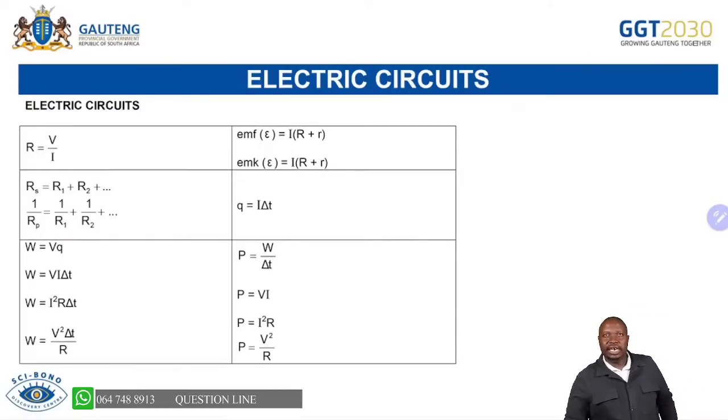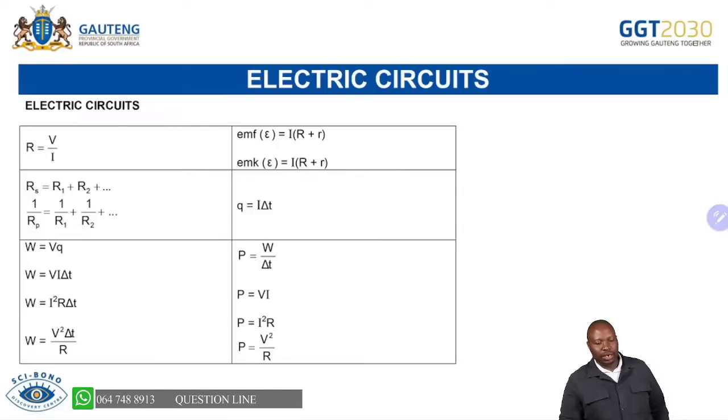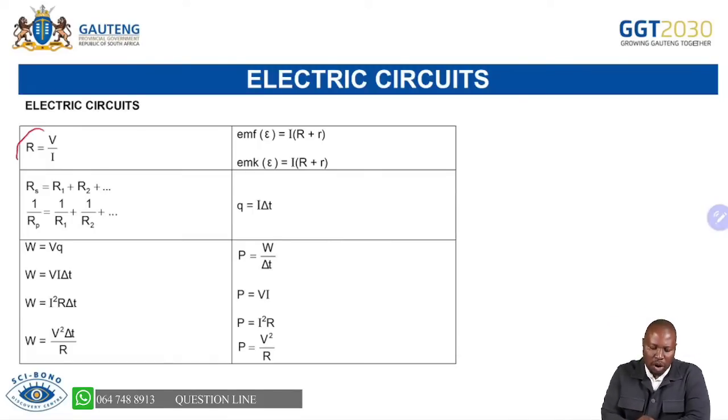It's important as we go towards the end of our lesson that we talk about electricity and the marks that you get here. Remember, when it comes to definitions, we're emphasizing Ohm's law. Ohm's law is our first thing that when we're dealing with electricity, you will think of Ohm's law.